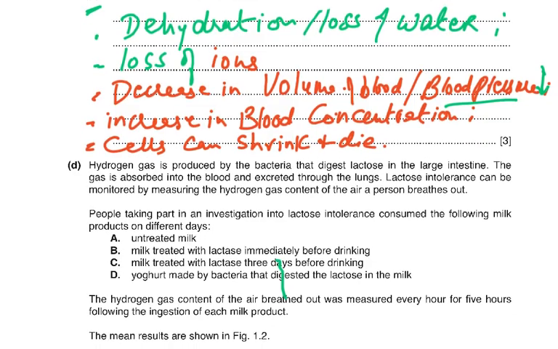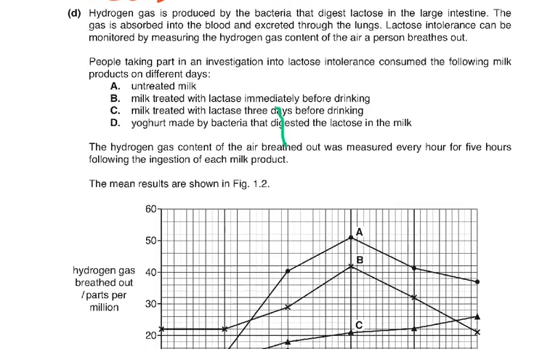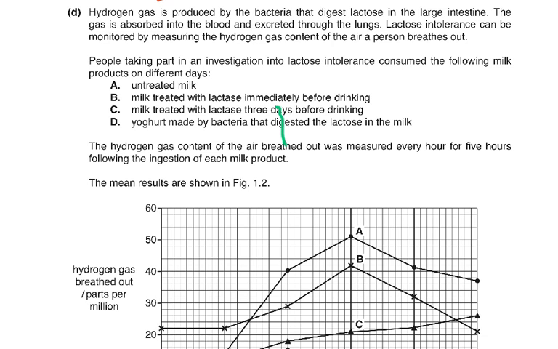Then let's come on to the D part of the question. Hydrogen gas is produced by the bacteria that digest lactose in the large intestine. The gas is absorbed into the blood and excreted through the lungs. Lactose intolerance can be monitored by measuring the hydrogen gas content of the air a person breathes out.